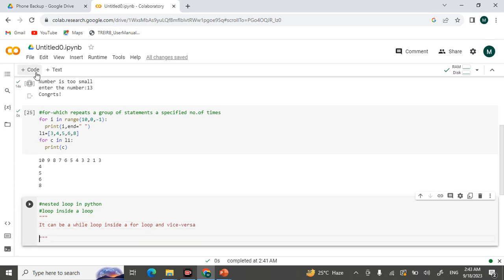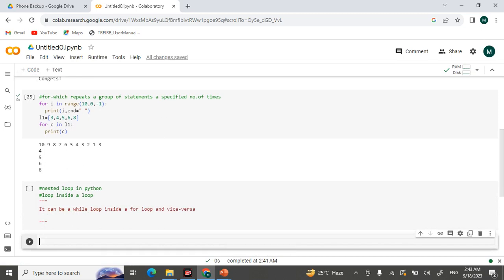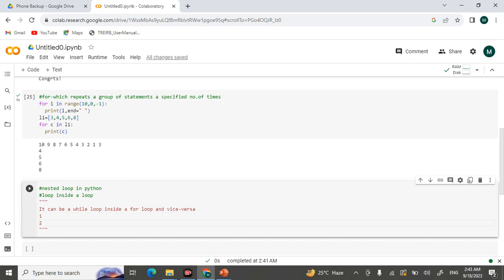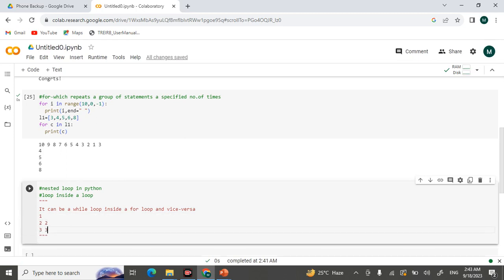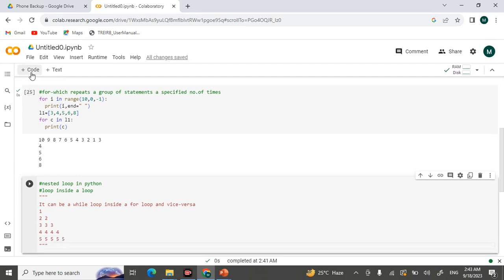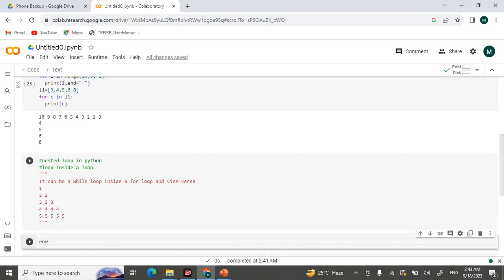Let me go with an example. I'm just writing a pattern program. In this pattern program, first I'm printing 1, 2 2, 3 3 3, 4 4 4 4. Now, the number of rows is 5. I'm just taking the number of rows as 5 here. So you should read 5 rows. First of all, number of rows, int input of number of rows.